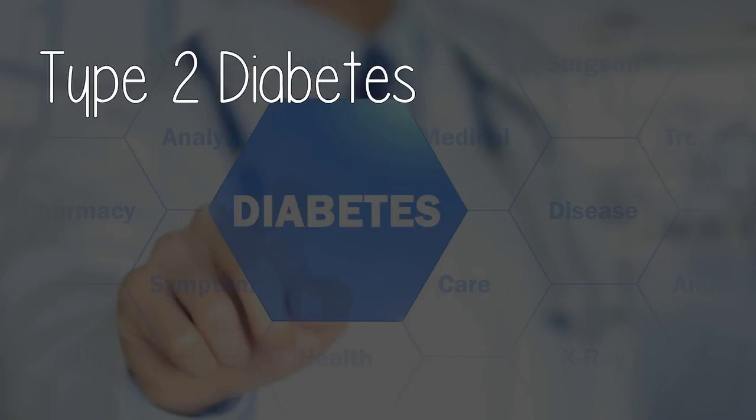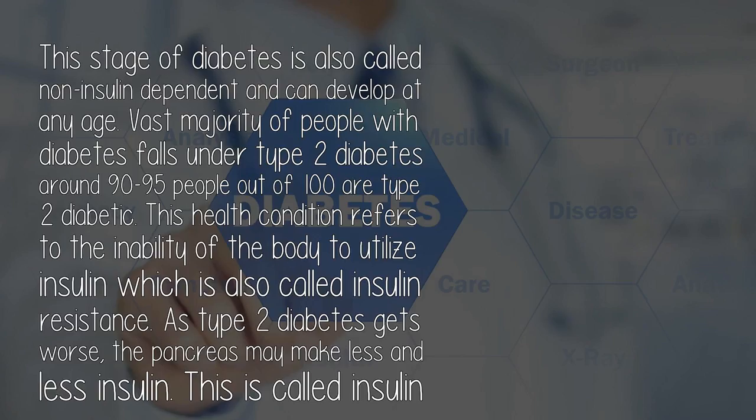Type 2 diabetes. This stage of diabetes is also called non-insulin dependent and can develop at any age. The vast majority of people with diabetes fall under type 2 diabetes. Around 90 to 95 people out of 100 are type 2 diabetic. This health condition refers to the inability of the body to utilize insulin, which is also called insulin resistance. As type 2 diabetes gets worse, the pancreas may make less and less insulin. This is called insulin deficiency.